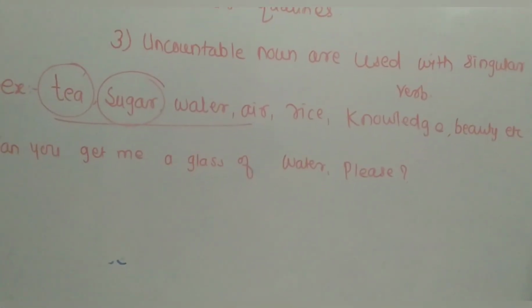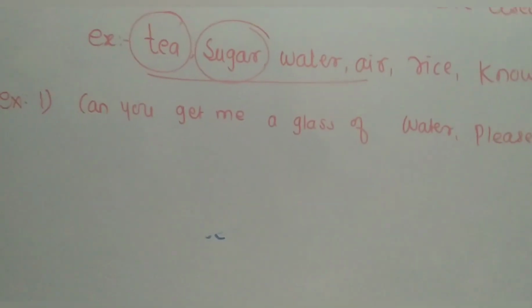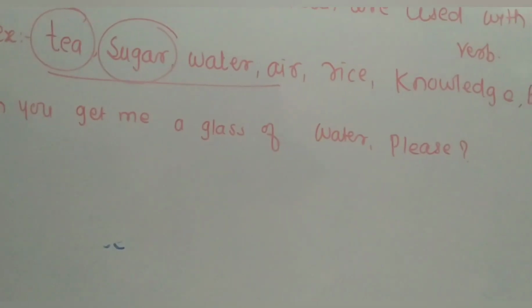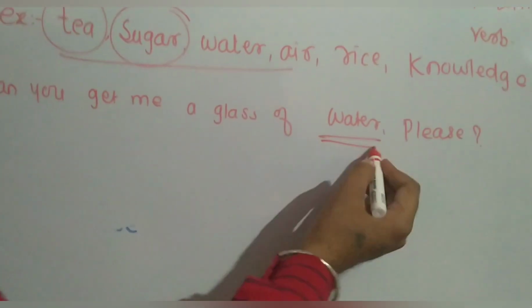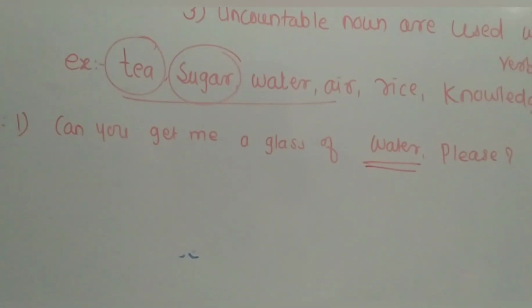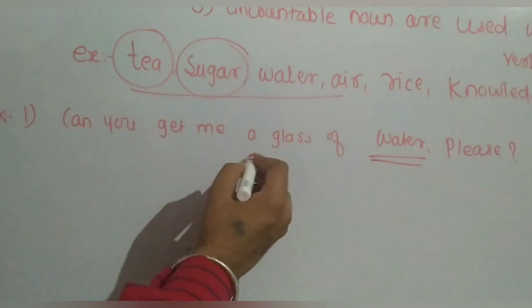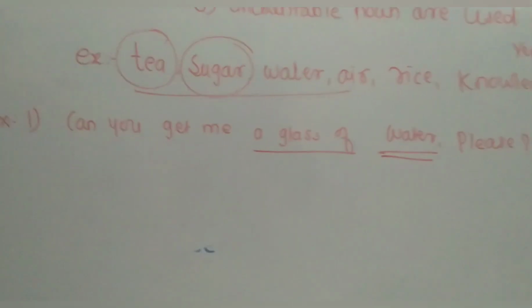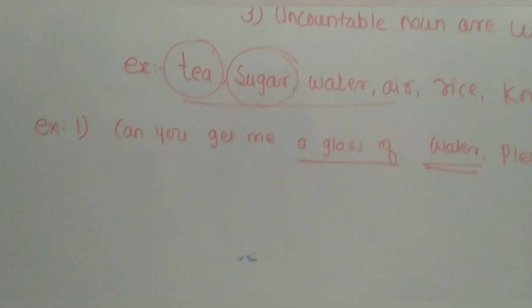But we can see one example of the uncountable noun: can you get me a glass of water, please? Here water is an uncountable noun, but here it indicates a glass of water. So this is an example of an uncountable noun.